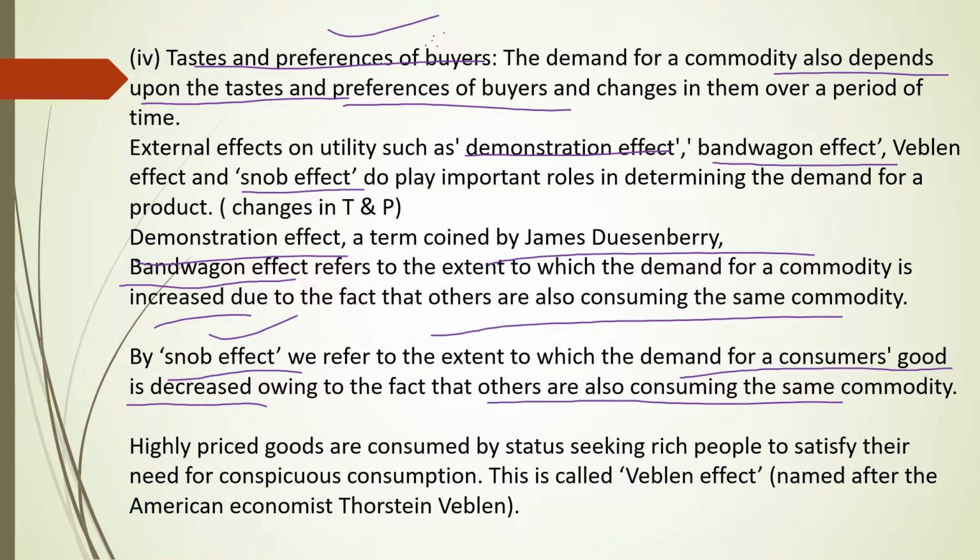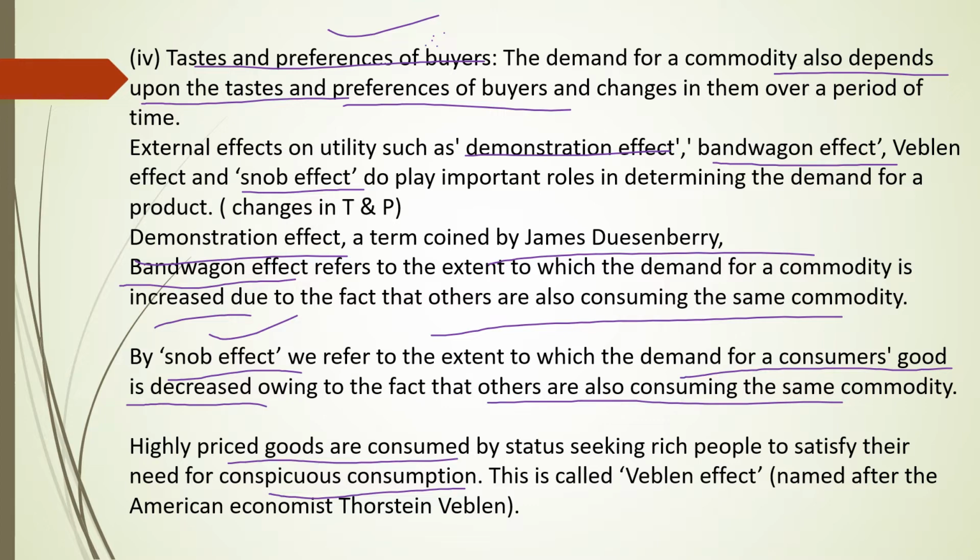Then highly priced goods are consumed by status-seeking rich people to satisfy their needs for conspicuous consumption. They want to exhibit their richness. So because of that reason, as the price of a commodity increases, the taste and preference for that commodity increases because it helps them to exhibit their status.